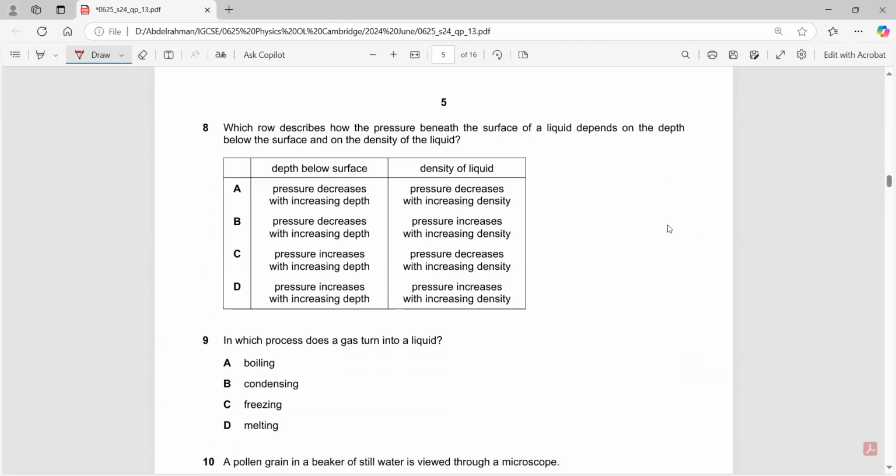Question 8. Which row describes how the pressure beneath the surface of a liquid depends on the depth below the surface and the density? As the depth increases, does pressure decrease or increase? No, it actually increases with increasing depth. It also increases with increasing density. So they are both directly proportional.